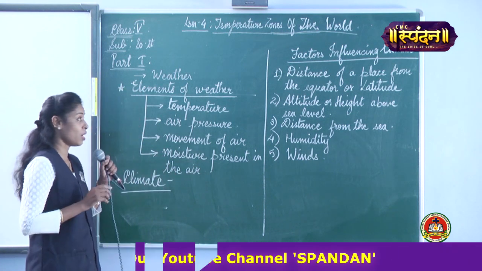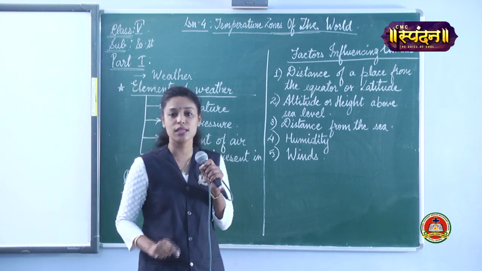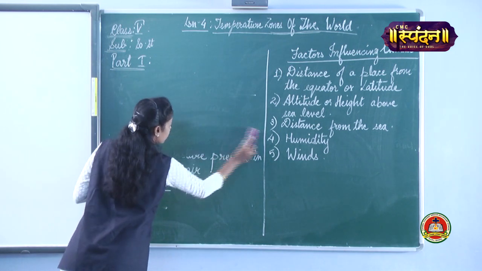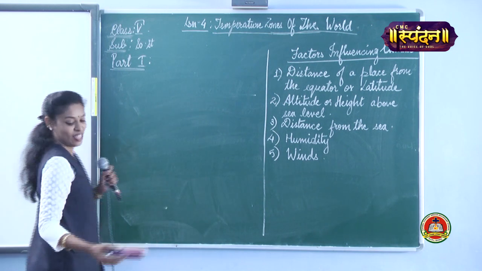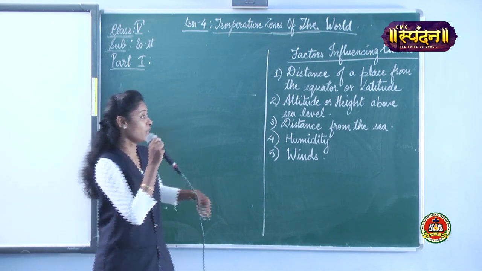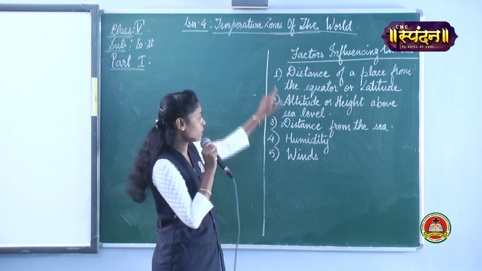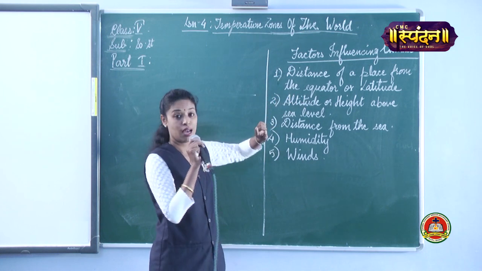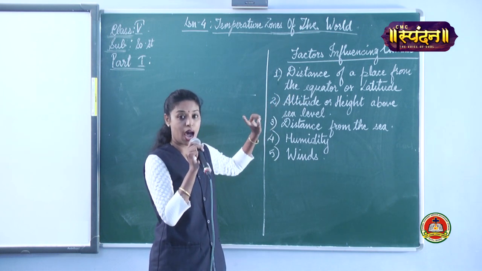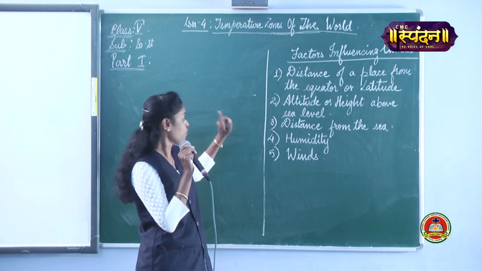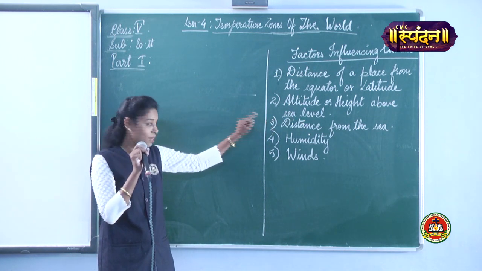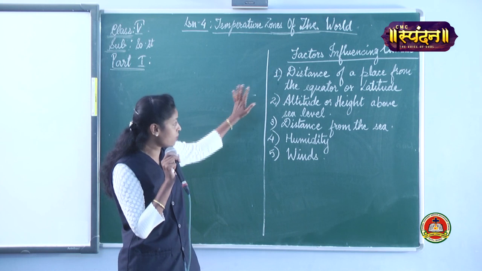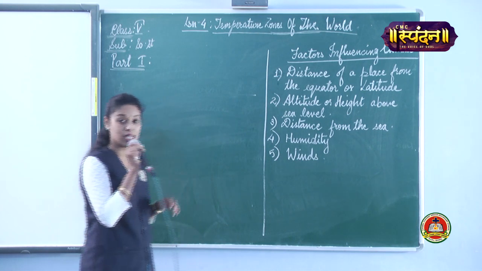Now in climate, again, there are factors influencing the climate. Factors influencing climate include 5 points. The first one is distance of a place from the equator. Second, altitude or height above sea level. Third, distance from the sea. Fourth, humidity. And the fifth one is wind. Now these factors we are going to deal with in detail.